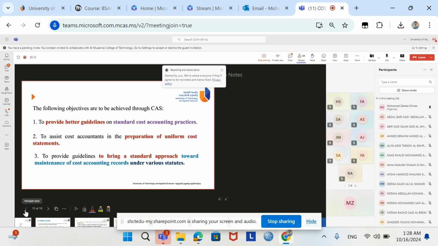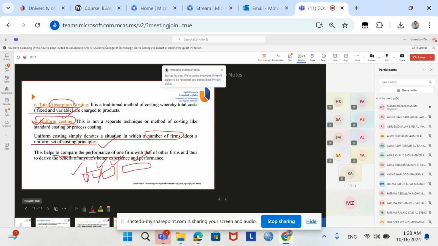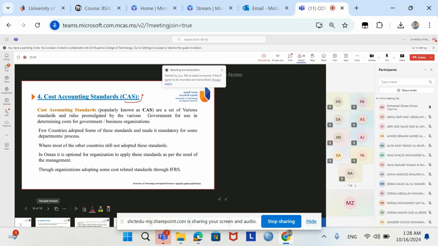Now, what is cost accounting standards? As in uniform costing, we have seen that if all the companies are following the same principles, these principles are nothing but standards. If all companies are following the same standards, then it is called standard costing, as we have studied. Now, what are the same principles? What are the benefits of the same principles?